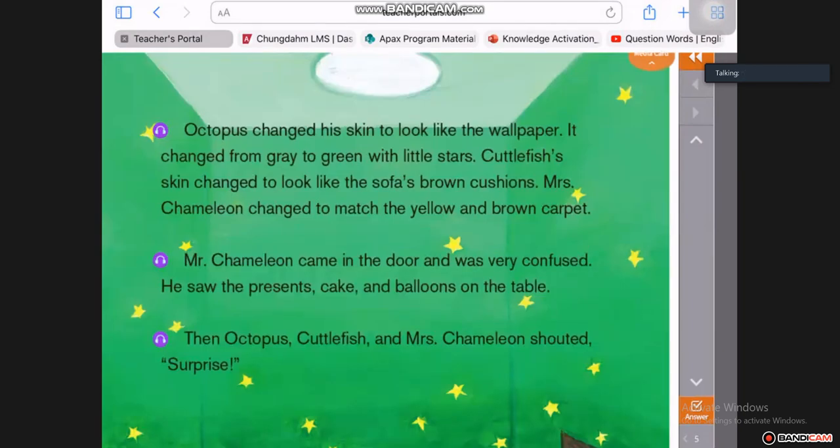Okay. Octopus changed its skin to look like the wallpaper. It changed from gray to green with little stars. Cuttlefish's skin changed to look like the sofa's brown cushions. Mrs. Chameleon changed to match the yellow and brown carpet. Well done. Okay, Nikki, that's good. Kathy, can you continue with the reading for me, please?